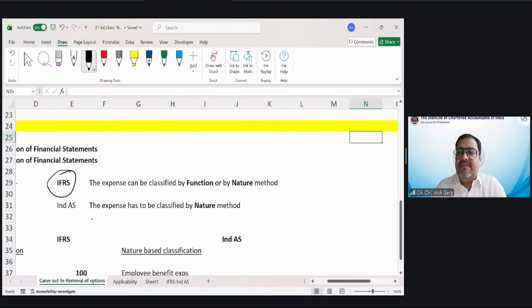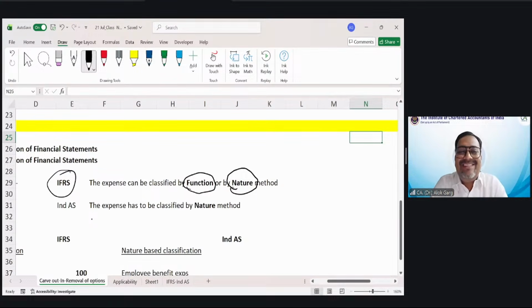So friends, in IFRS, IAS 1, International Accounting Standard 1 says, the expense can be classified by function method or by nature method. Now, my dear friends, what is meant by function or what is meant by nature?